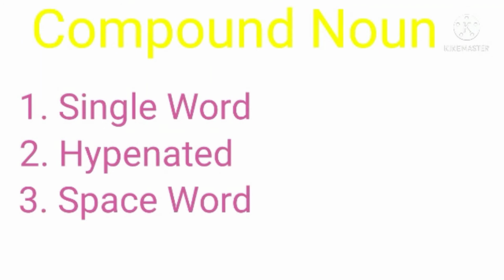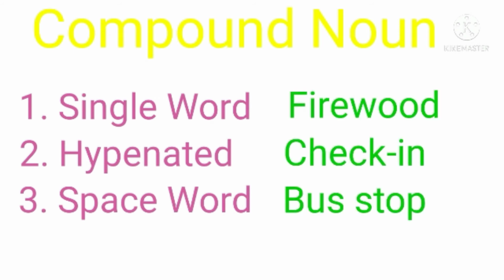So again, depending upon whether there is some space between the two words, or they are combined, or there is a dash, which is called the hyphen, compound nouns are further classified into single word, hyphenated or space word. If there is a space, then it will be the space word, for example, bus stop. There is a space between the two words, therefore it is called the space word.